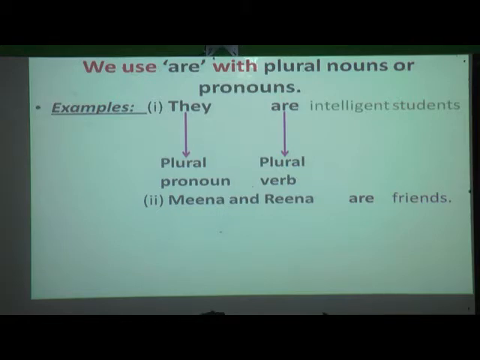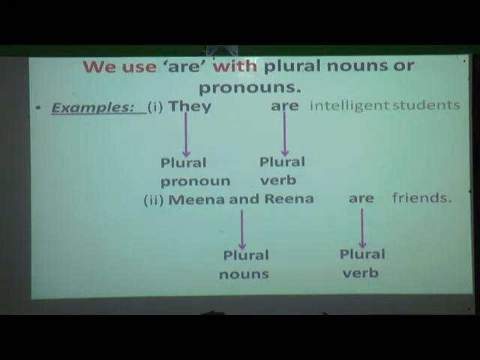One more example I have given over here: Meena and Reena are friends. Again I will repeat my sentence. Meena and Reena are friends. So Meena and Reena, what are they? Yes, they are a plural noun. And which verb have we used? "Are". So Meena and Reena is a plural noun, and the verb we have used is "are".